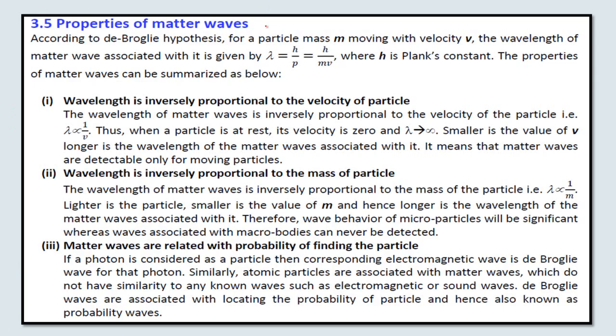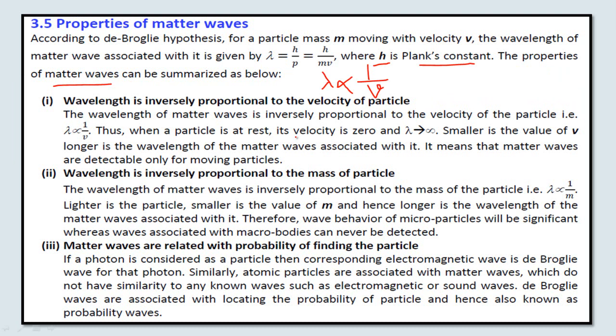Then, properties of the matter waves. According to de Broglie's hypothesis, for a particle of mass m moving with velocity v, the wavelength of the matter wave associated with it is given by lambda equal to h upon p or h upon mv, where h is Planck's constant. We can summarize the properties: the de Broglie wavelength lambda is inversely proportional to the velocity of the particle.